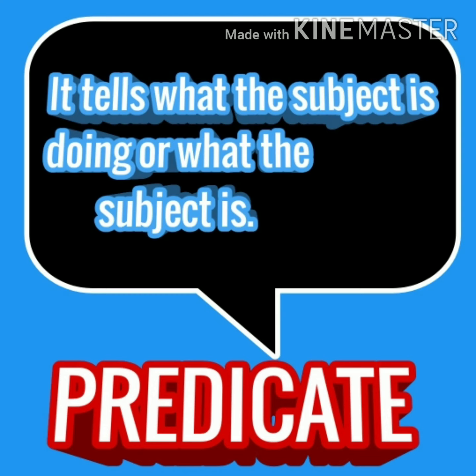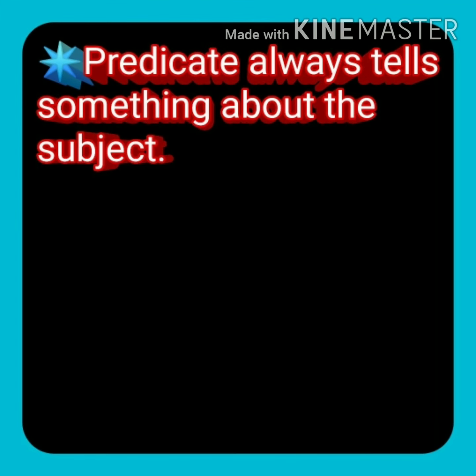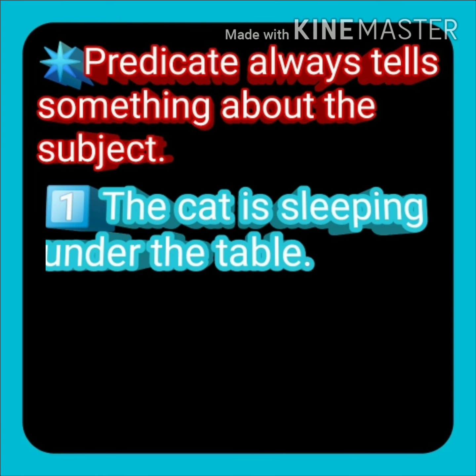Predicate tells us about that. Let's start to identify the predicate from the sentence. Predicate always tells something about the subject. How? We shall learn with the help of examples.